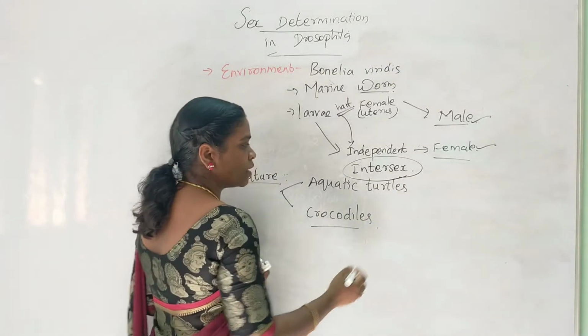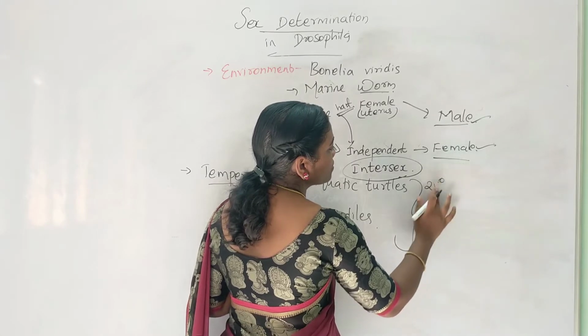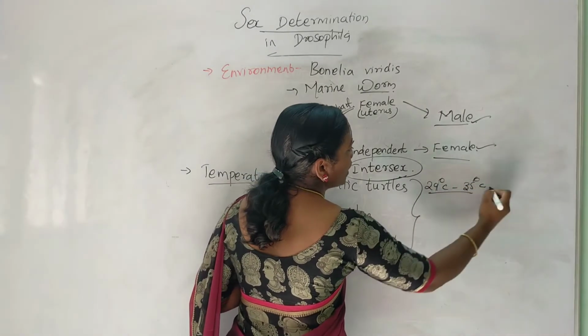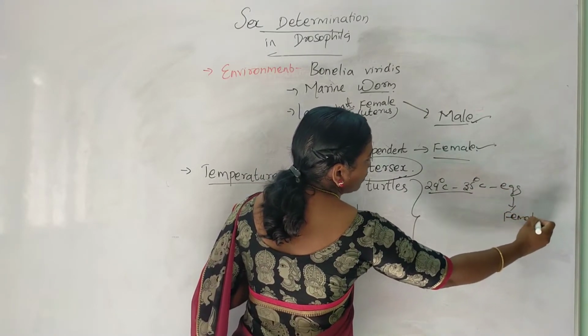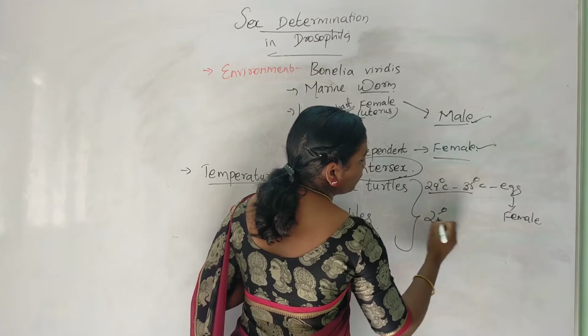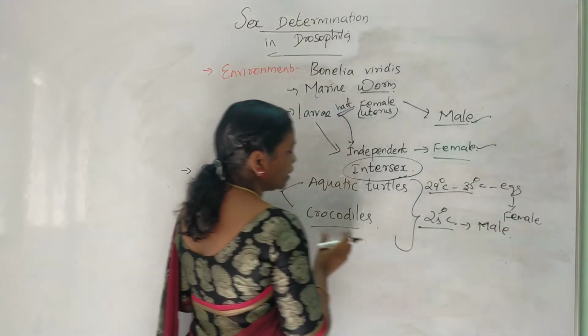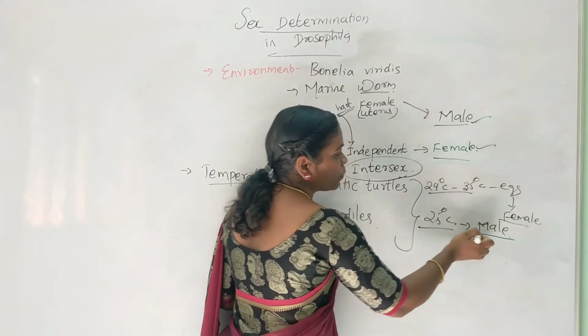In these organisms, if the eggs are incubated from 29 degrees Celsius to 35 degrees Celsius, they will develop into females. If they are at a temperature of 25 degrees Celsius, they will develop into males. Here, the temperature decides whether the organism will be female or male.